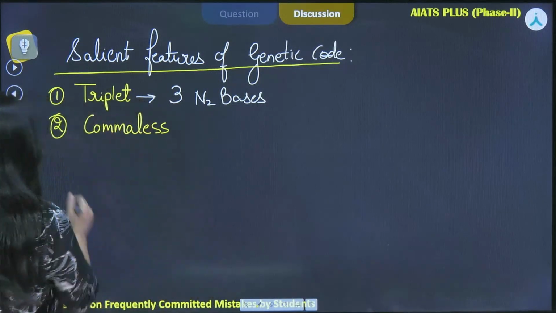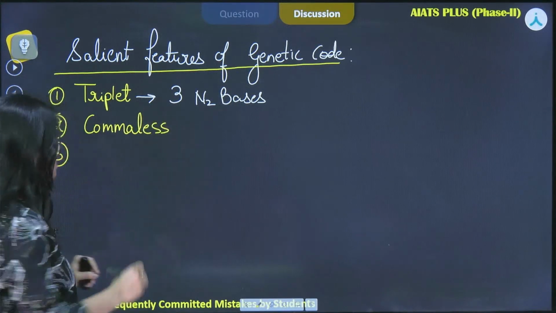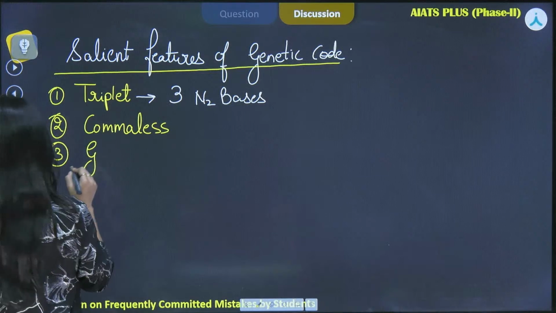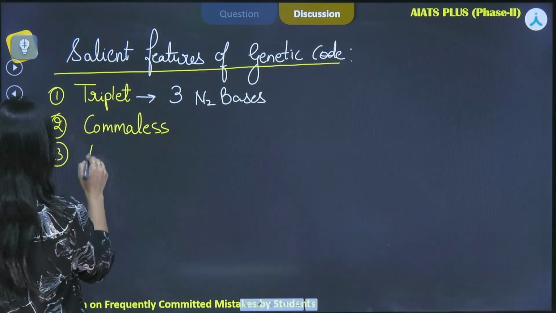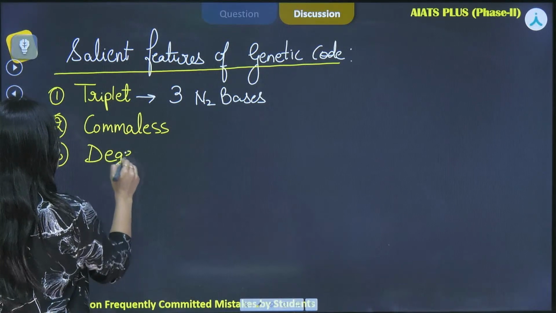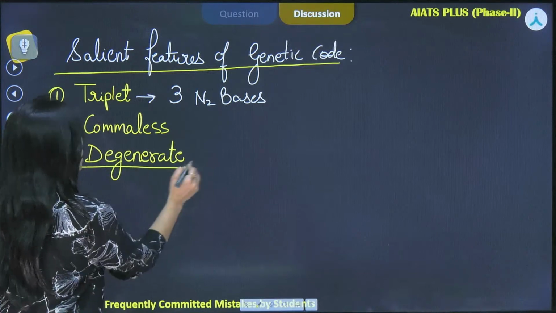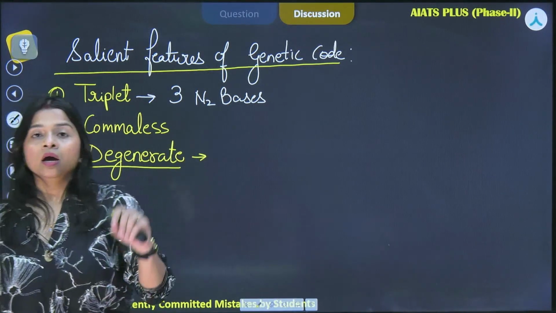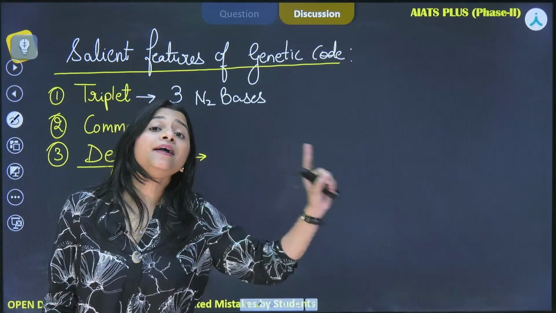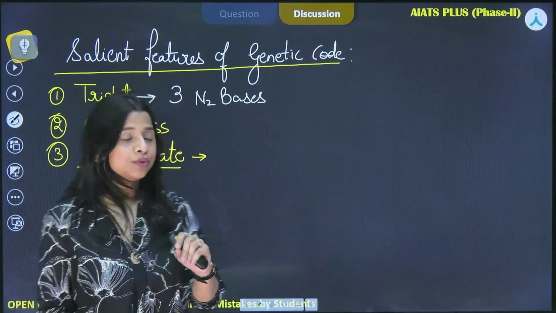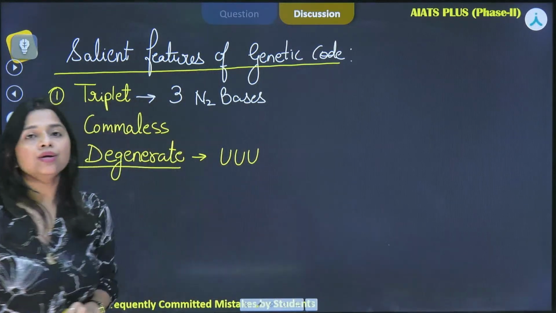The third characteristic feature is the one that has been given in your question, that the genetic code is degenerate. What do we understand by this? See, degeneracy says one amino acid can be coded by more than one codon. For example, I have the codon UUU.